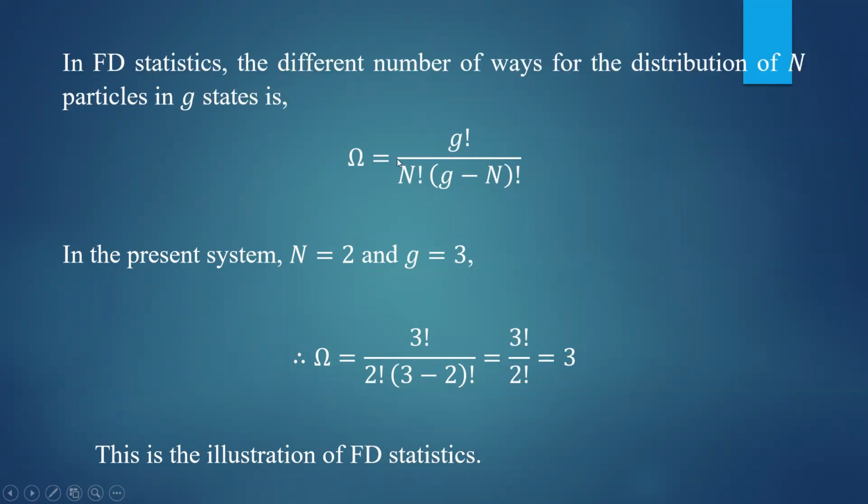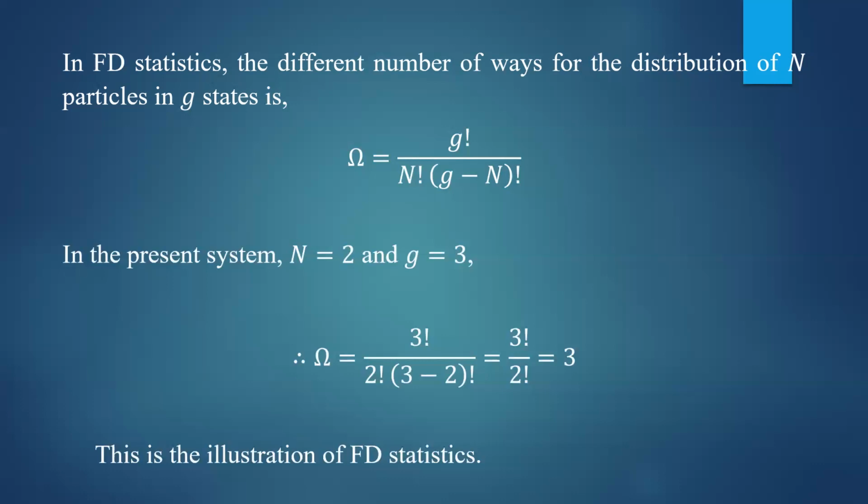So this expression gives you the number of ways in which n particles are distributed in G states in accordance with Fermi-Dirac statistics. Okay, so this gives you the illustrative example on how to distribute particles in accordance with the Bose-Einstein and Fermi-Dirac statistical distribution functions.